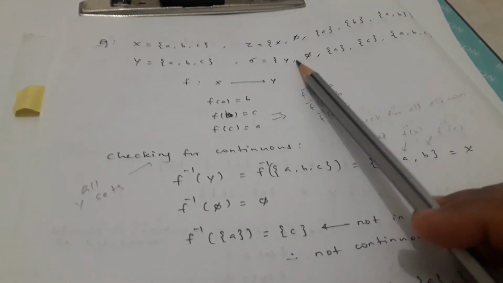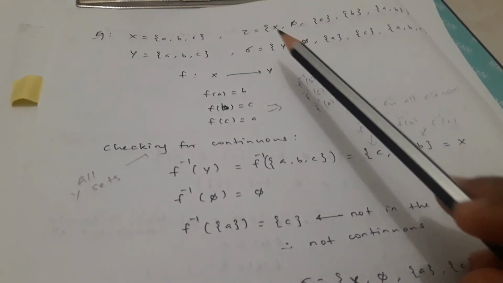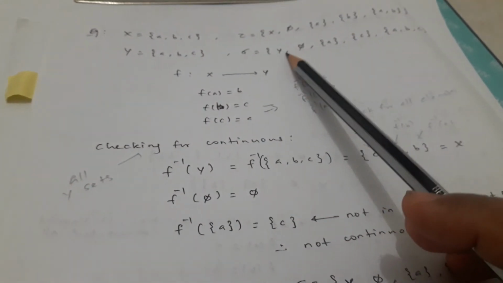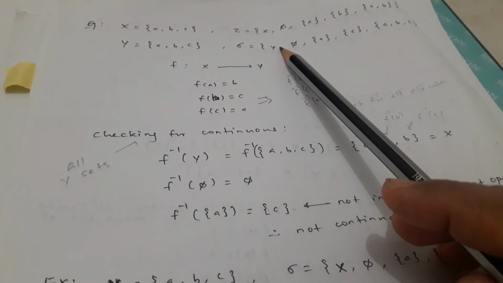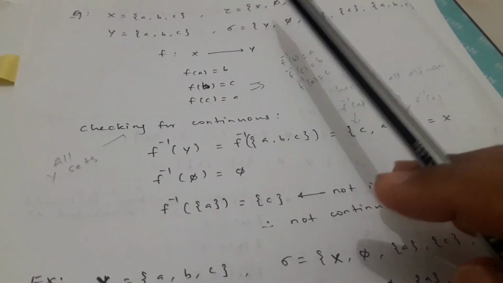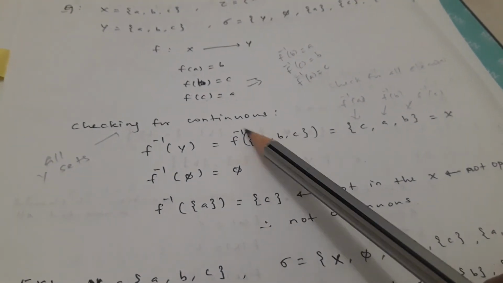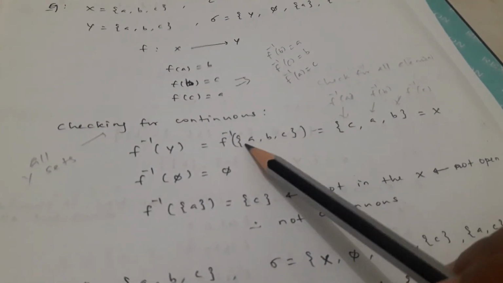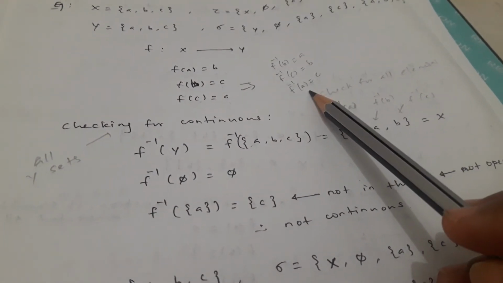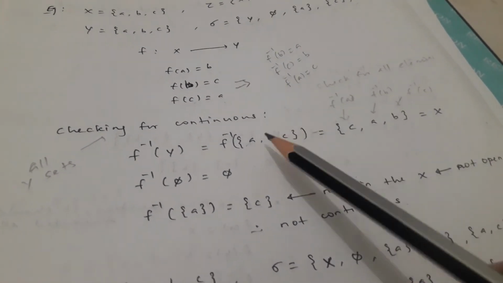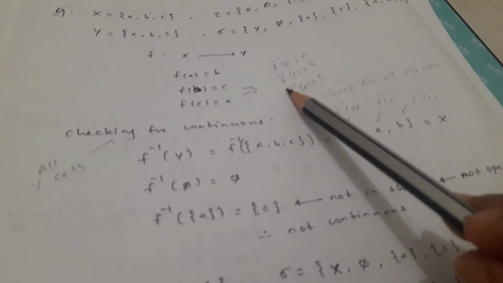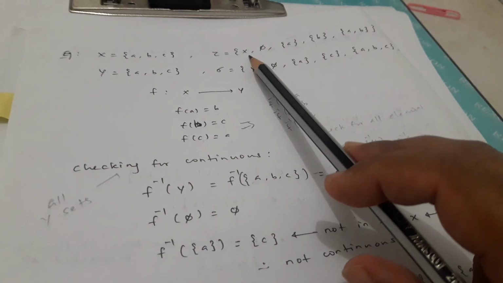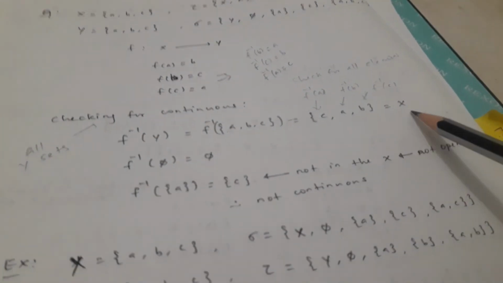For all open sets in Y, we need to find an open set in tau. So let's see f inverse of Y. We know f inverse of Y will be {a, b, c}, where f inverse of a is c, f inverse of b is a, f inverse of c is b. So this is X. X is there in tau, therefore it is okay.